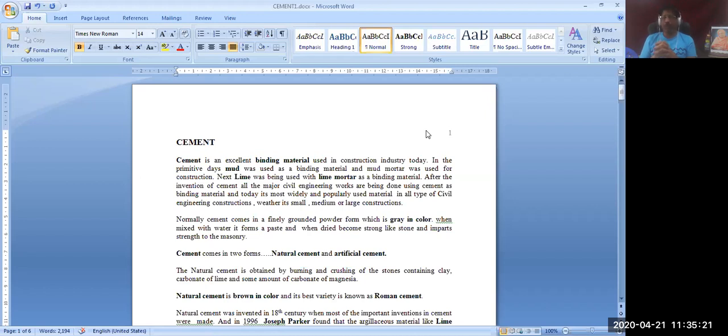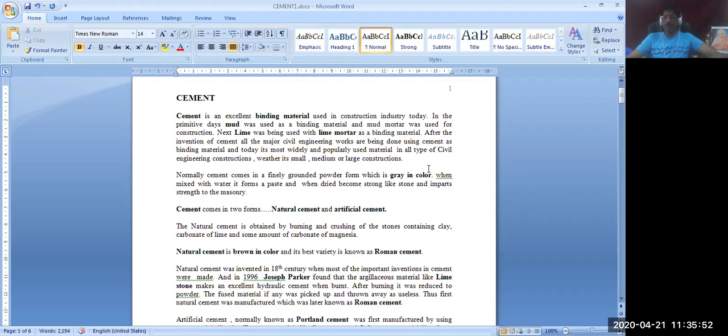Therefore, we need to thoroughly understand what exactly cement is. How does that binding property come to cement, what are the raw materials that go into the manufacturing of cement, what properties and strength can we expect from a good cement, and how can we test the cement. All these things we are going to study in the coming classes.